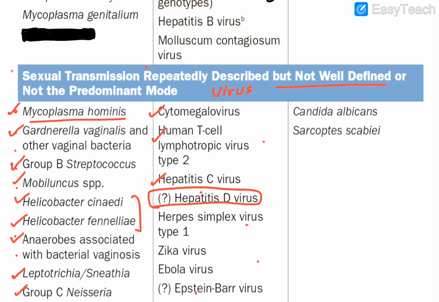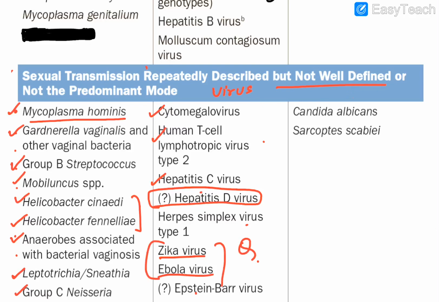Okay, guys. Then you have Zika virus. You know that it gets into the semen and is transmitted sexually, and another way it transmits is by mosquito. Regarding Ebola virus, it is also there in the secretions, obviously in the semen, and it is transmitted sexually. These are asked also, guys.